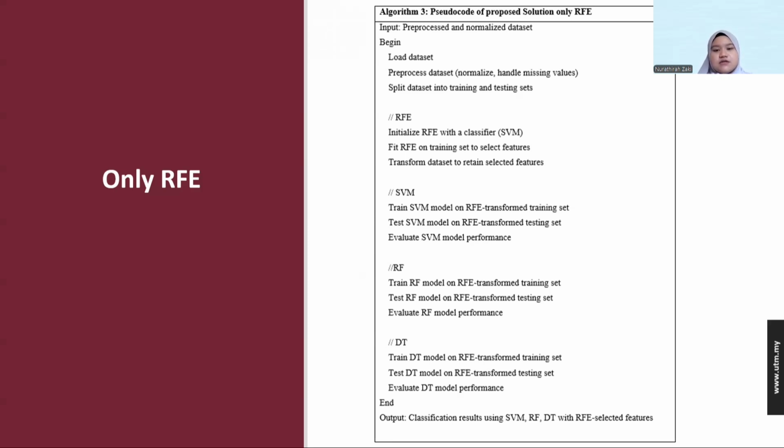So SVM is trained and tested using RFE, and also RF and DT. The output will be the classification using the classifiers SVM, RF and also DT combined with RFE selected features.